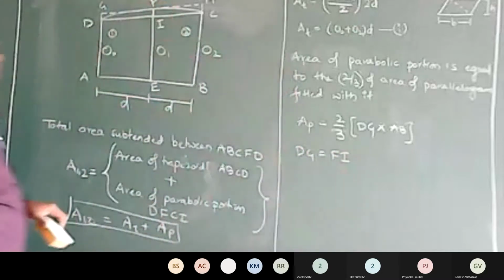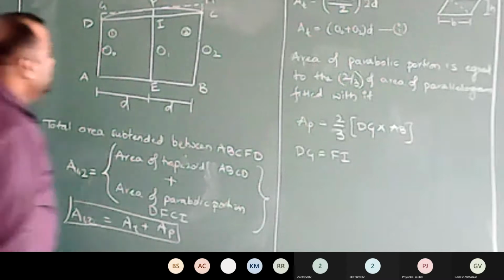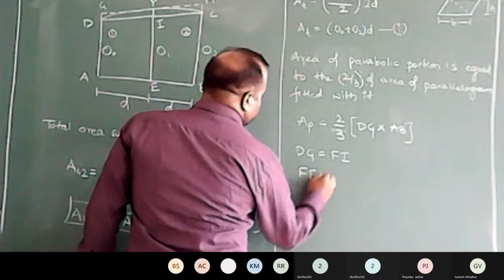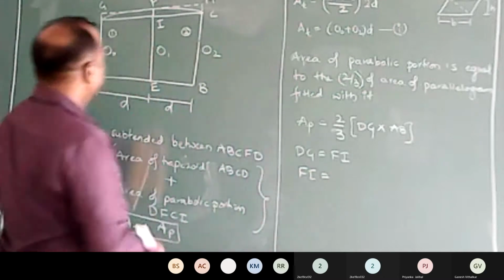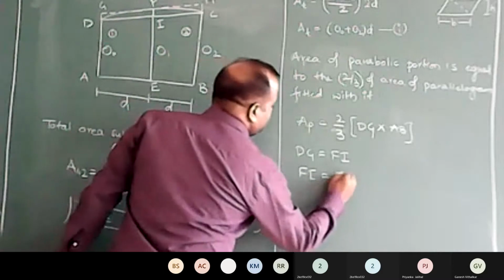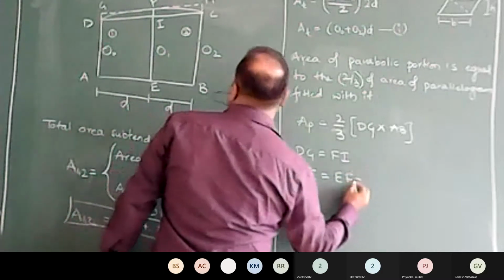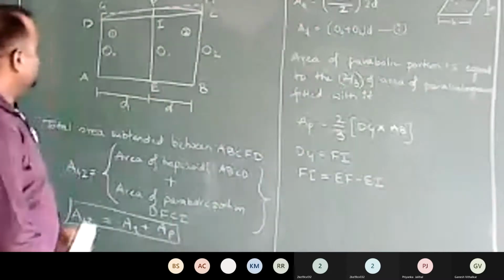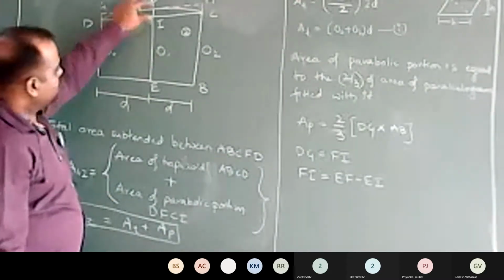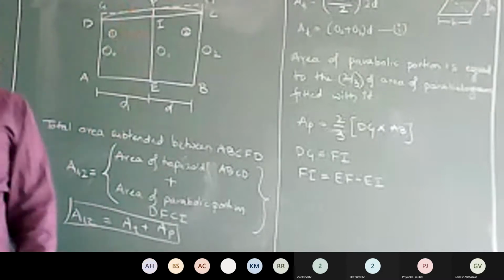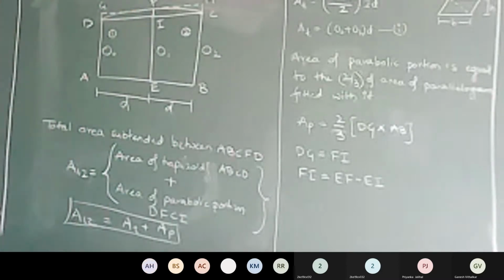Fi is equal to EF minus EI. Can I mention Fi as EF minus EI? Please go through the sketch.